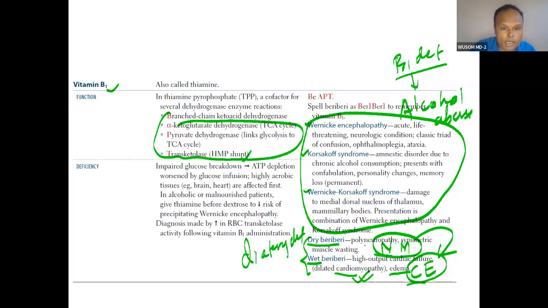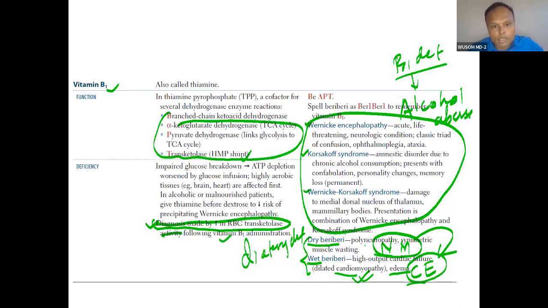And increased diagnosis, as I told you from the beginning, only diagnosis is made by increased transketolase activity. You can see this is very important. That is why I've given this snapshot, so that you will have more confidence, because everybody trusts First Aid. Many people have contributed to actually publish First Aid. So everybody trusts First Aid as a review book. So it will give you confidence. So this is very important.